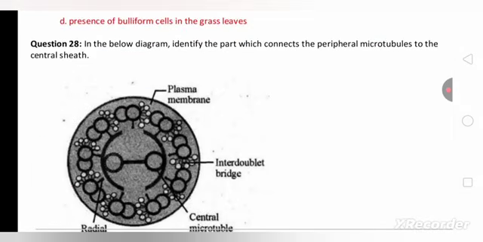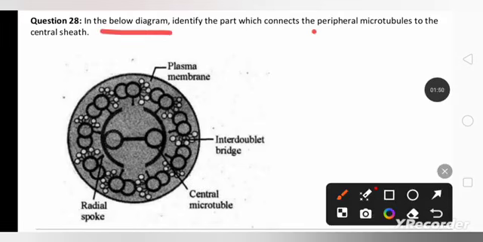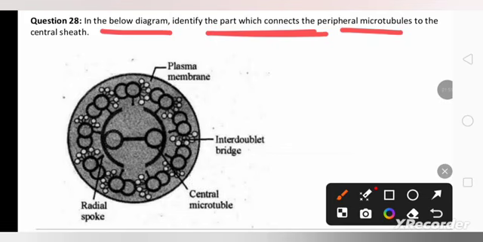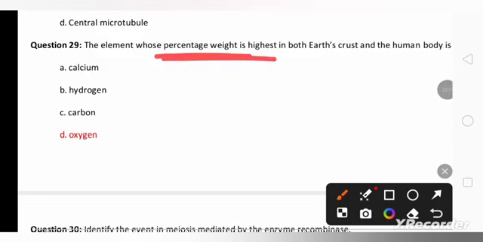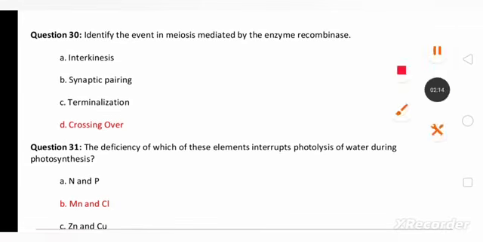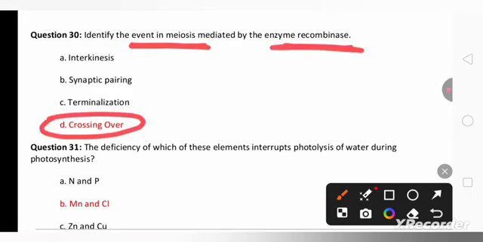Grass is a monocot. You can find bulliform cells. In the below diagram, identify the part which connects the peripheral microtubules to the central sheath, and they are the radial spokes that connect to the central sheath. The radial spoke is the right answer. The element whose percentage weight is highest in both the earth's crust as well as the human body is oxygen. Identify the event in meiosis mediated by the enzyme recombinase. Recombinase enzyme takes part in crossing over.